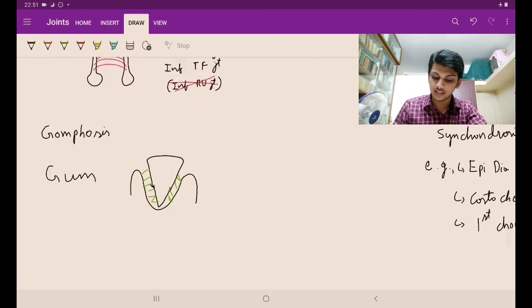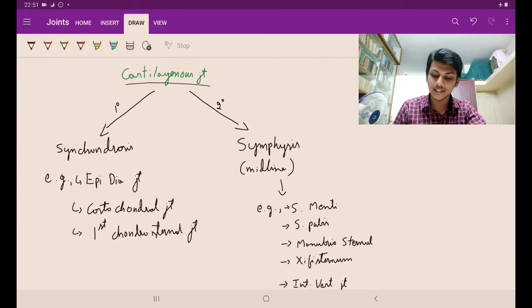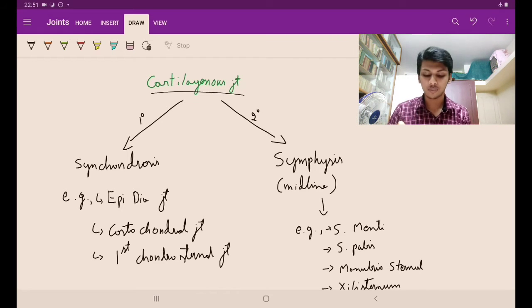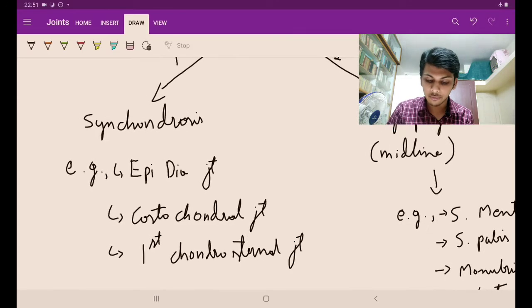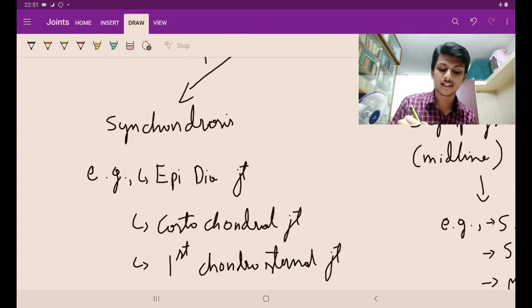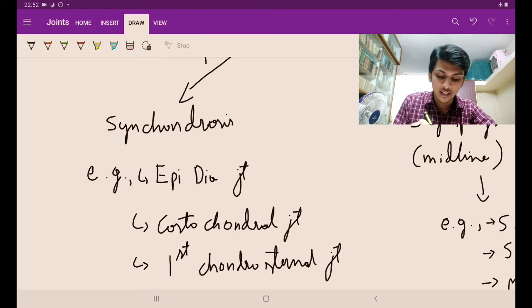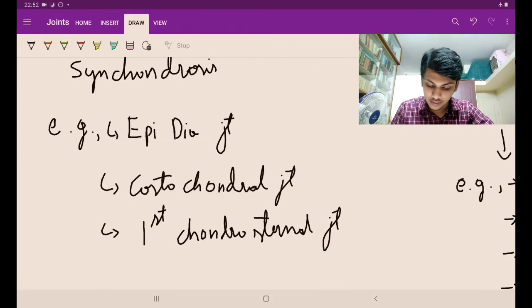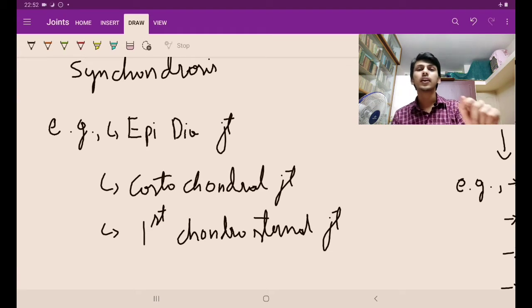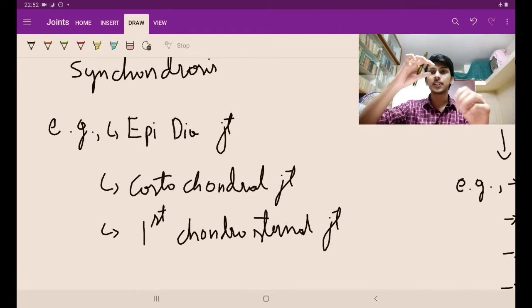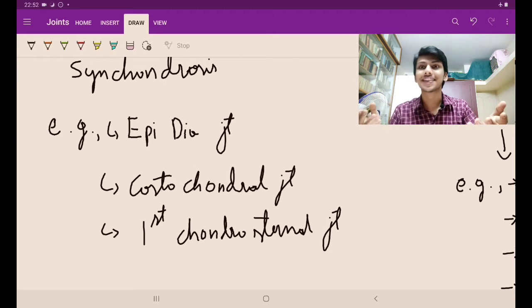Okay. Now let's go to the cartilaginous joints. What are cartilaginous joints, guys? We studied now there is hyaline cartilage in between. A little amount of mobility is possible. So primary cartilaginous joints are called synchondrosis. Syn is union, chondrosis because 2 cartilages. Okay. The examples, guys, in the blood supply of long bone we studied now there was an epiphyseal plate. So the epiphyseal-diaphyseal joint is a synchondrosis.